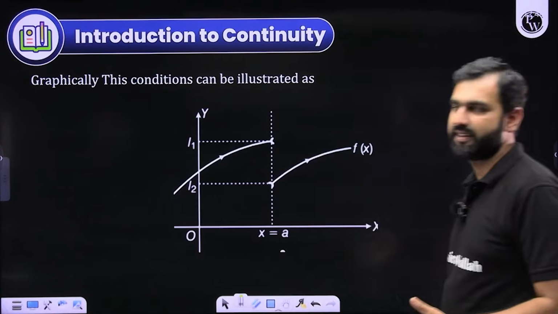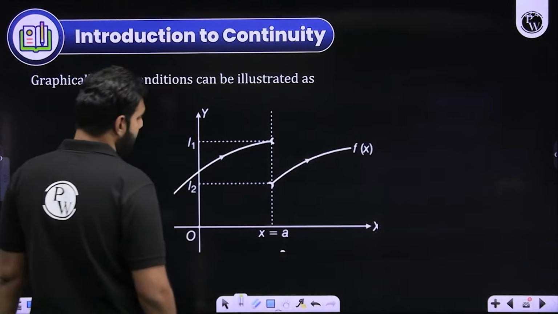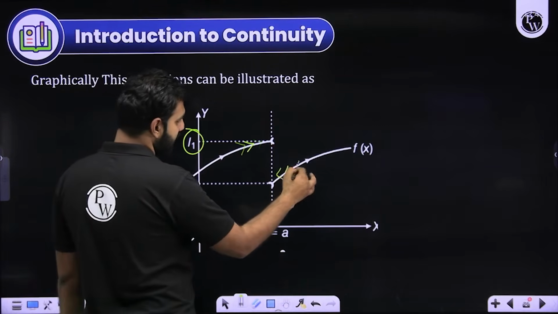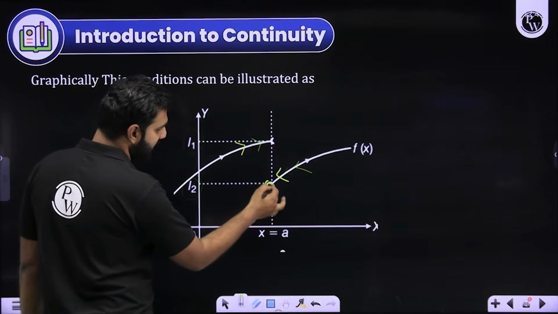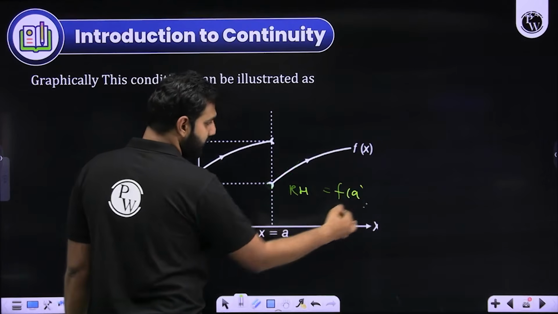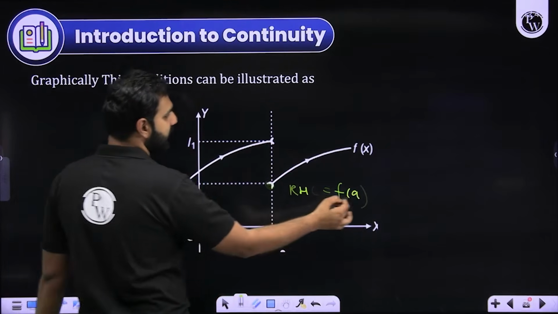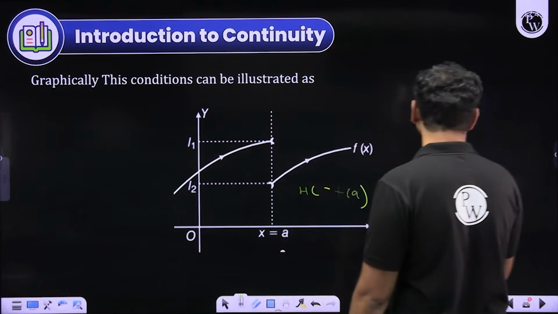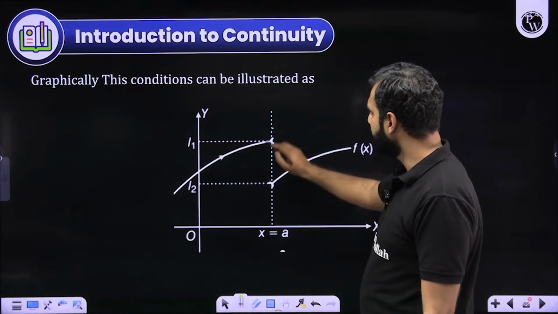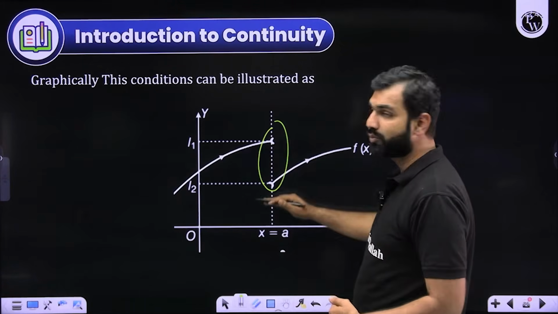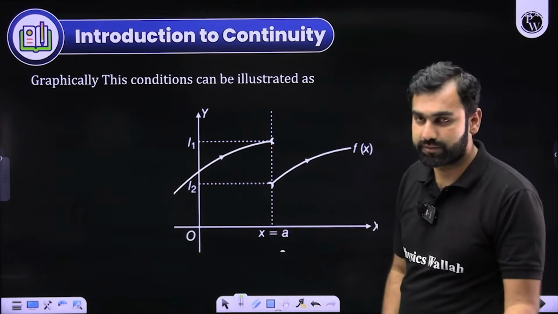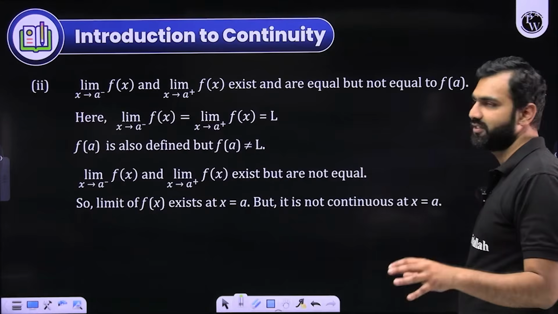So this is another case. Graphically, at A, the left hand limit is taking it towards L1. The right hand limit is taking it towards L2. And the value of the function at A is L2. So RHL and the value of the function are the same at A. But LHL is not the same, because LHL, I hope you are seeing, is leading me towards L1. And that's a classic case of discontinuity. I hope you are seeing that the function takes a jump from this point to this point, and because of that, the function is discontinuous. I hope you all are realizing the different scenarios I'm trying to give you.